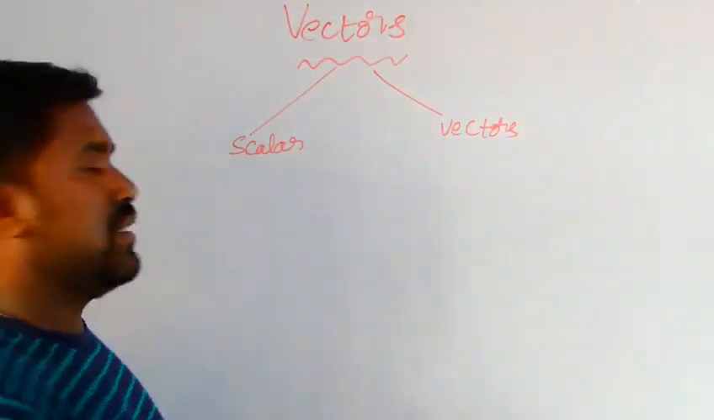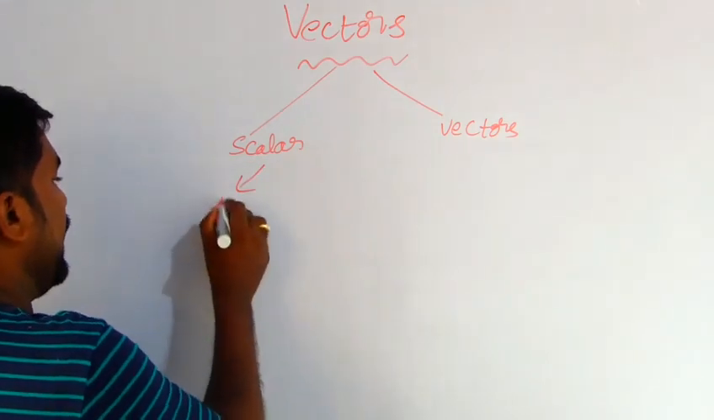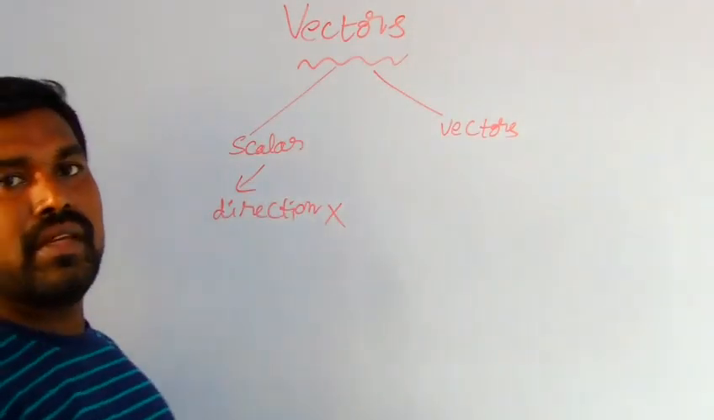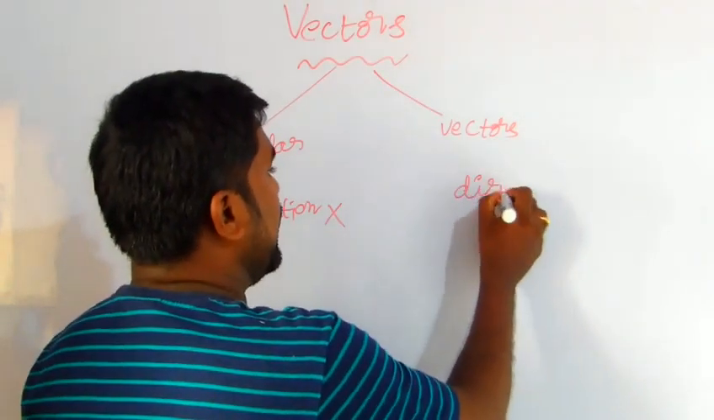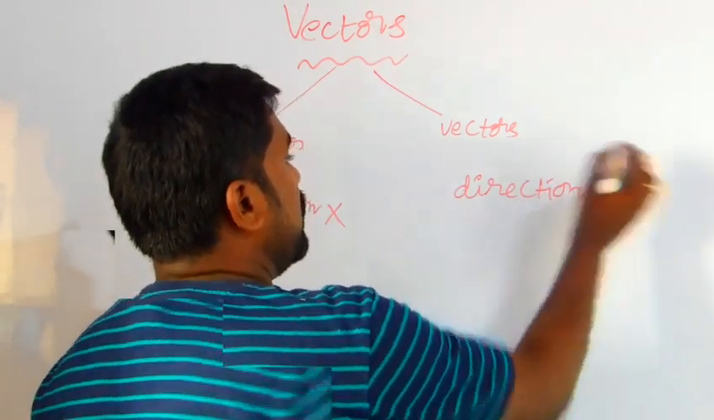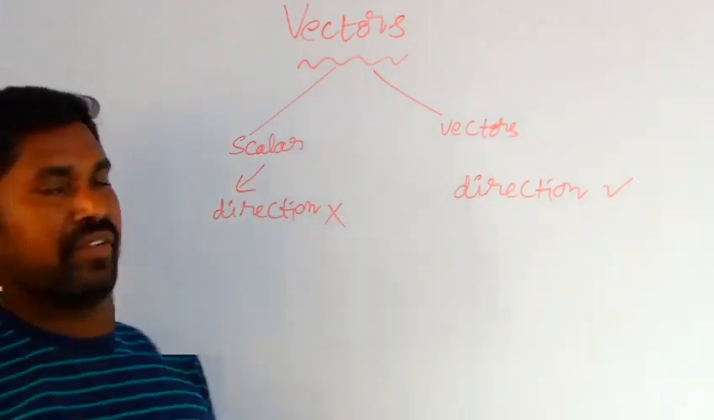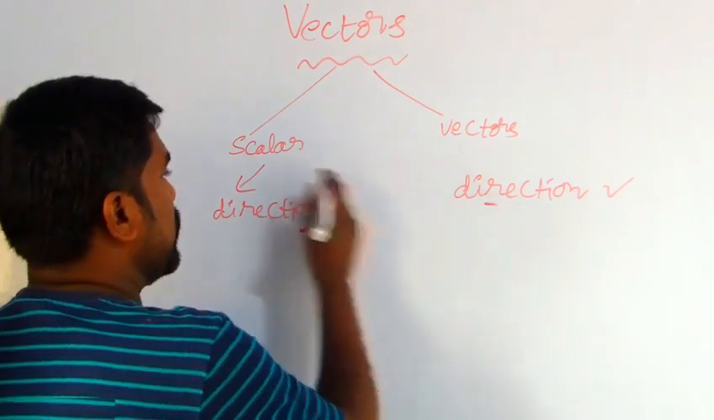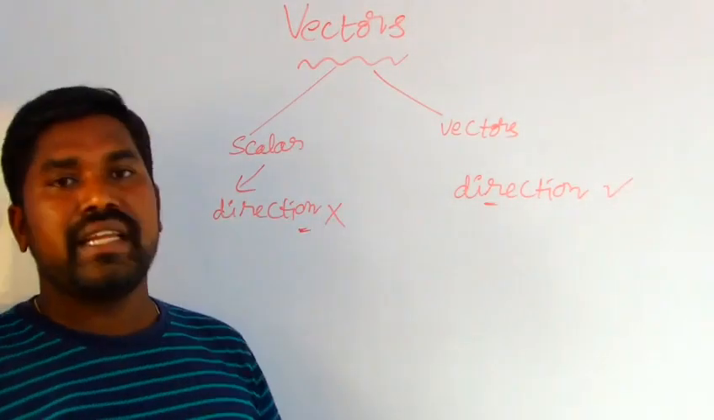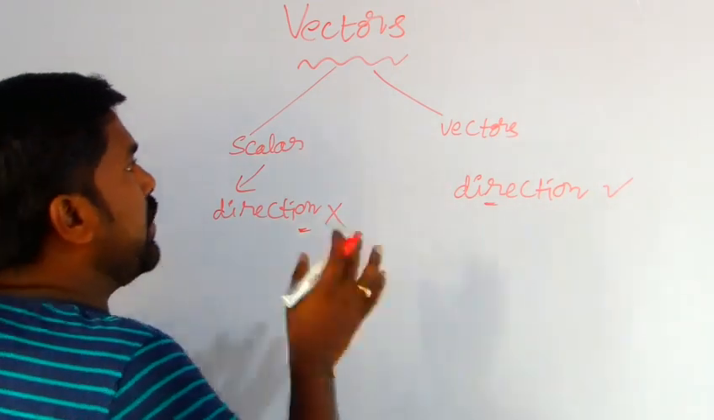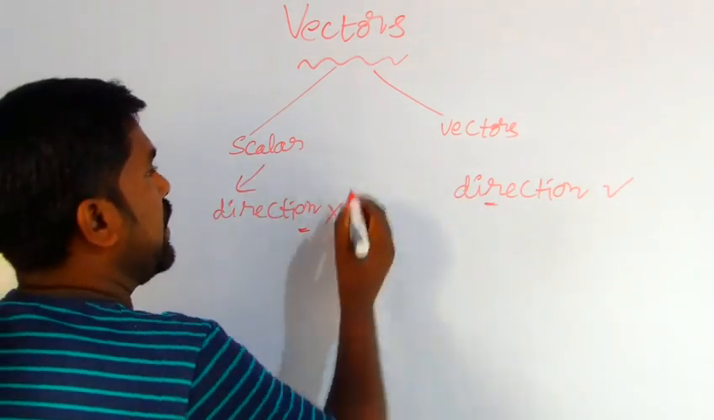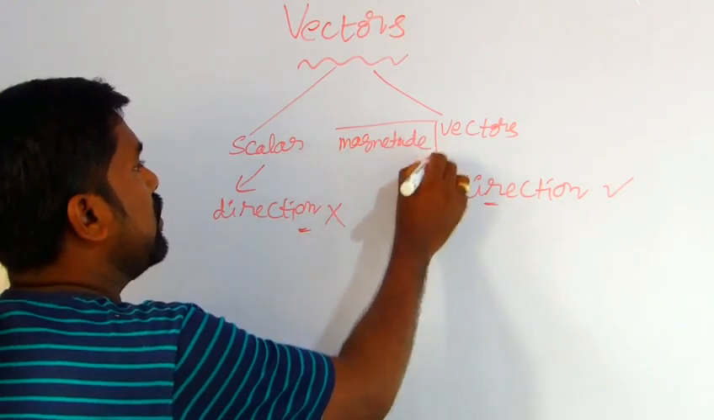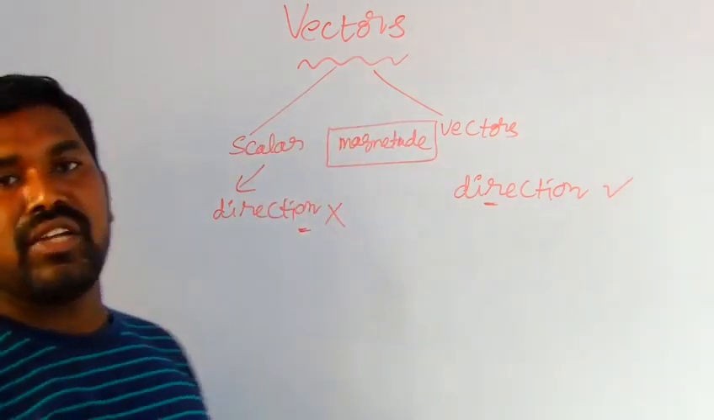Coming to scalars, scalars don't have direction. Coming to vectors, they have direction. So what is the main difference between scalars and vectors? The main difference is direction. Scalars cannot have direction, vectors have direction. The common point that both scalars and vectors have is magnitude.